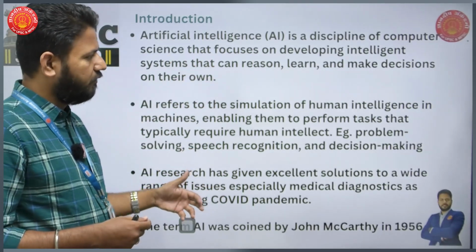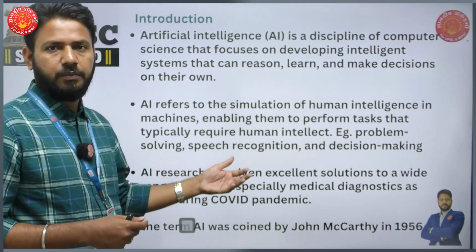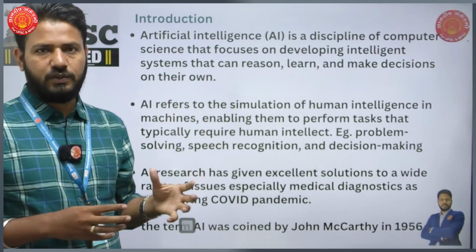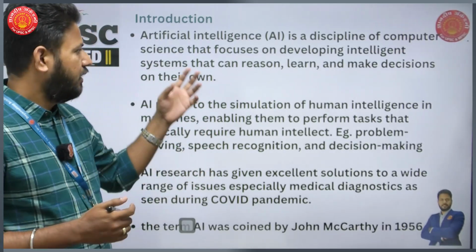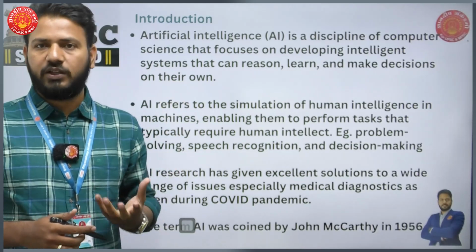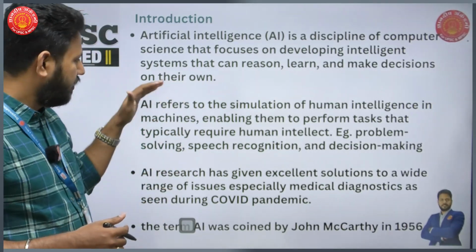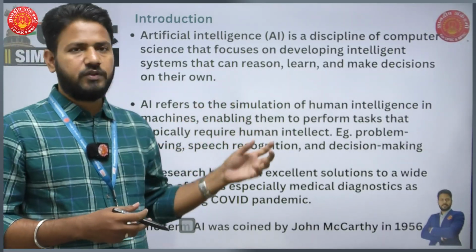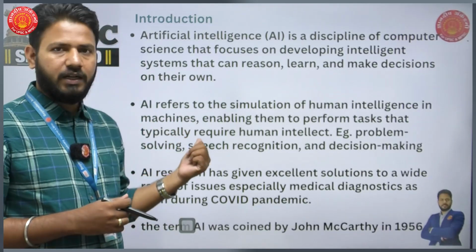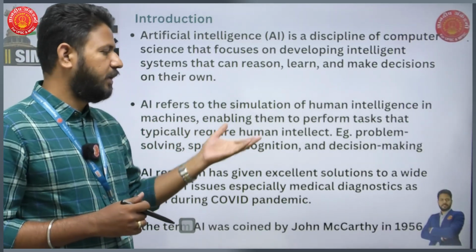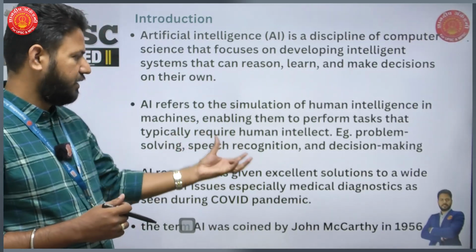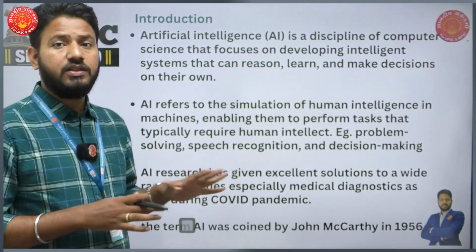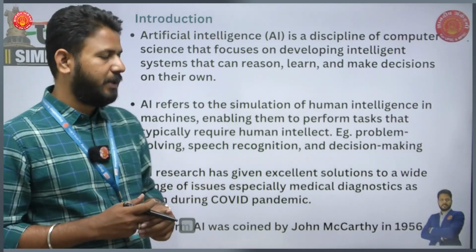So I've tried to give a bigger picture of what artificial intelligence can be. AI is a discipline of computer science that focuses on developing intelligent agents or systems that can reason, learn, and make decisions like human beings. Or AI refers to the simulation of human intelligence in machines, enabling them to perform tasks that are typically done by human intellect, for example, problem solving, speech recognition, and decision making. AI research has given us excellent solutions to a range of issues, especially medical diagnosis.